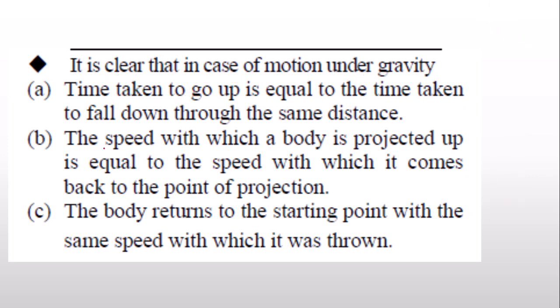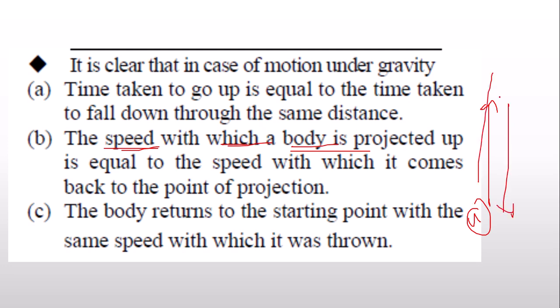And the speed with which the body is projected, means with what speed we are projecting the body, after going up and coming back, it will touch the ground with the same speed, but the direction will be opposite. With plus u velocity it will go up, and with minus u velocity it will come down.